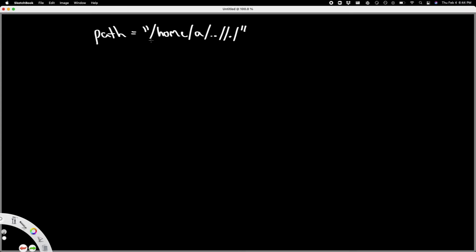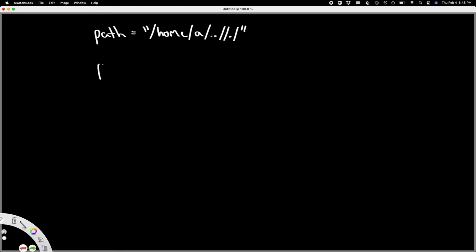We know that we're going to be working with directories, and they're all going to have these slashes. So knowing that, we should just split this string by slashes. That way, since we know that there's always going to be a slash between directories, we can just later on join our directories by slashes. So right now, let's just disregard the slashes and split the string by the slash. So we only care about the directory names, or if there's two periods, or if there's a single period.